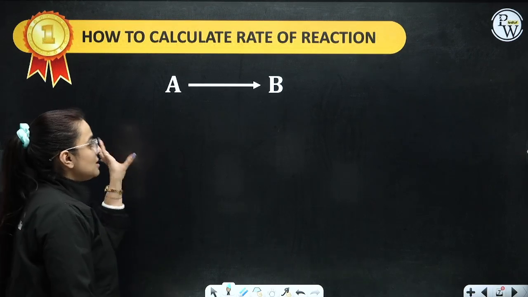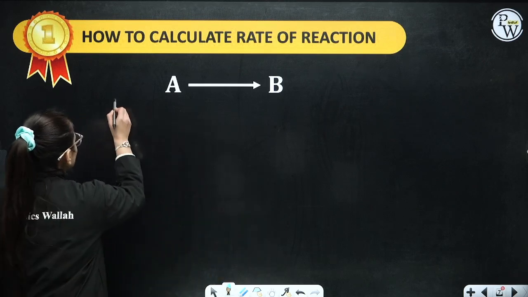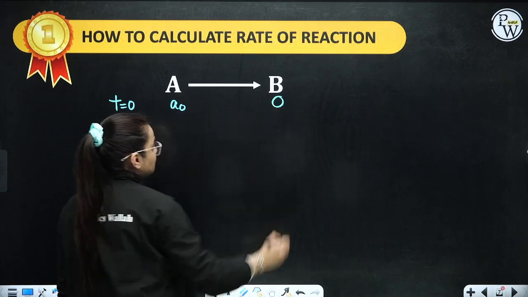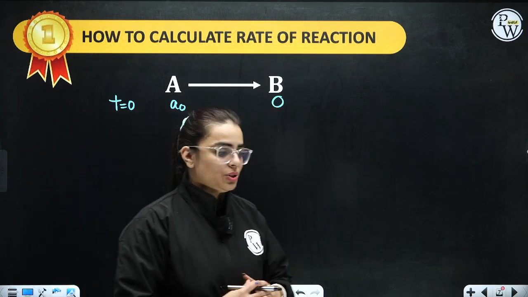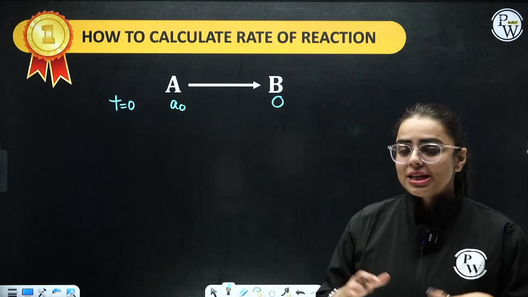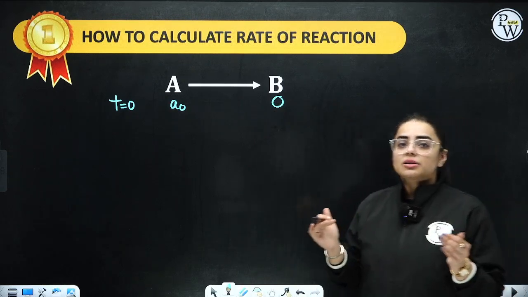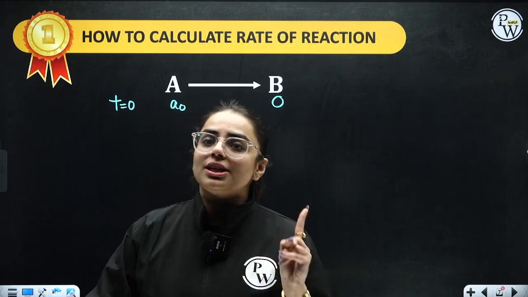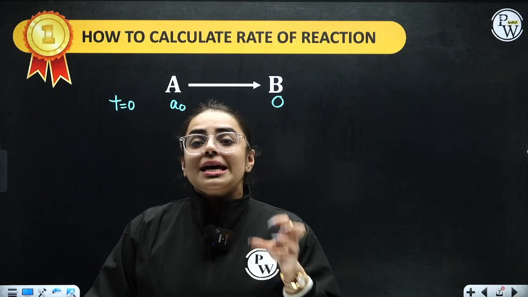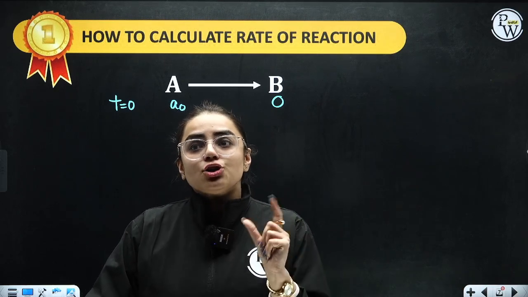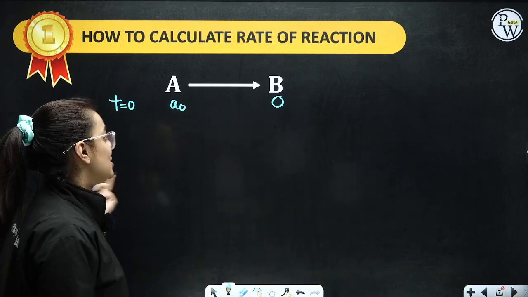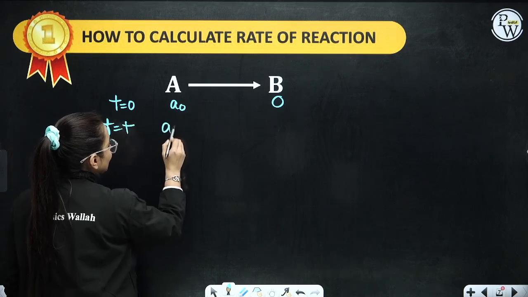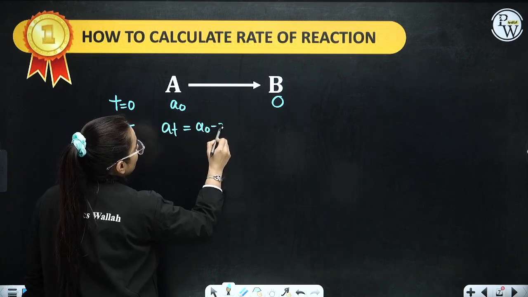Let's assume that A is now converting into B as a product. Here when I am saying that at time t equal to 0, the concentration of A is A naught and B is 0. Now let's understand with a general example, students. When I have not yet started my reaction, when I have just gathered all the requirements of the reactant that are going to perform and give us a product, at that instant of time, if the reaction has not yet started, product won't have been formed. So we can say that product is 0 at that spot of time. That means when time is 0, it is A naught. When time is t, students, it is going to be At, or in other terms, A naught minus x.